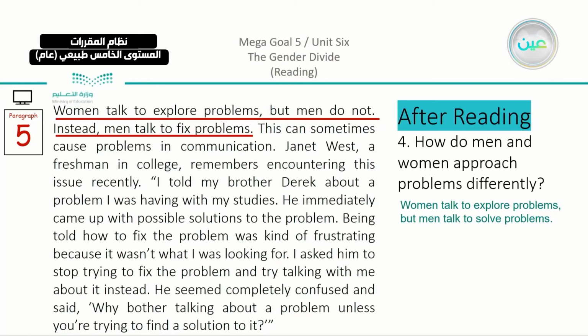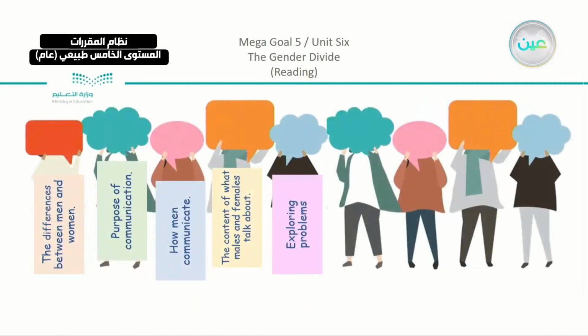The rest of the paragraph is about Janet West and how she communicated with her brother, and she talks about an incident where a problem happened. She wanted to talk just to discuss the problem, and her brother wanted to talk to solve it. Moving on, number 5 was about exploring problems. Moving on to the next paragraph.